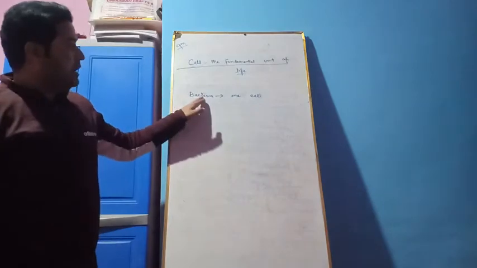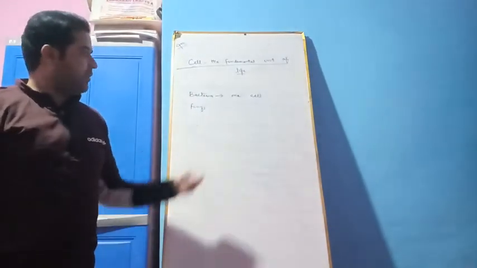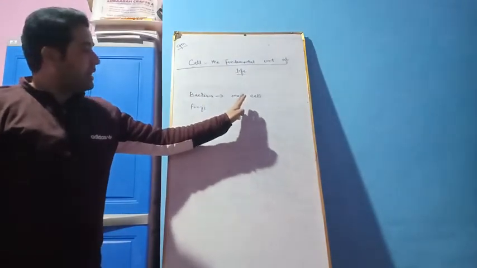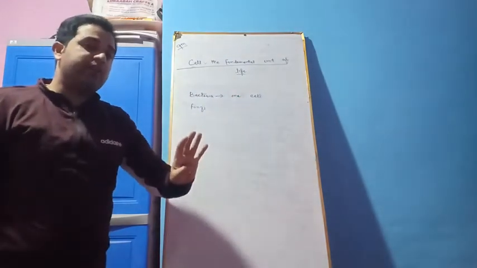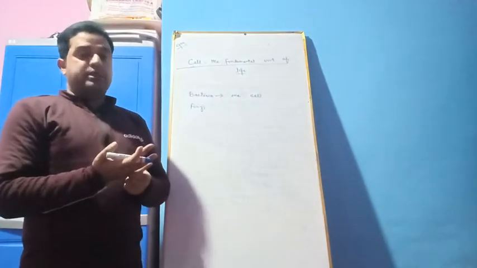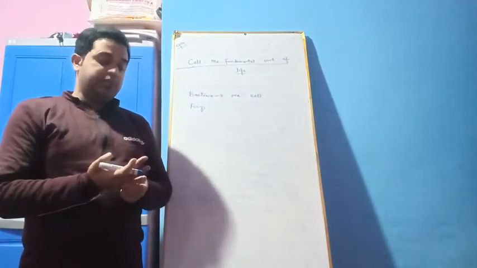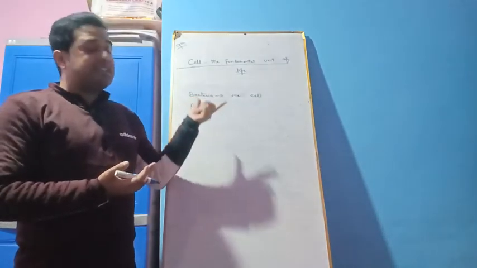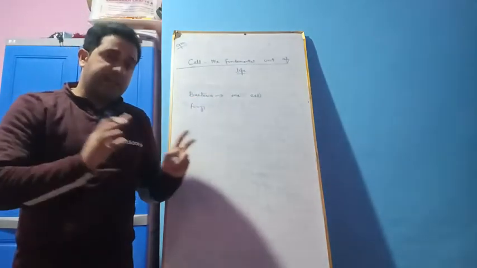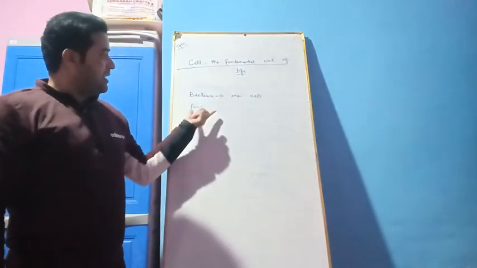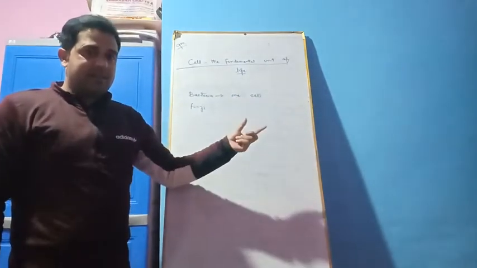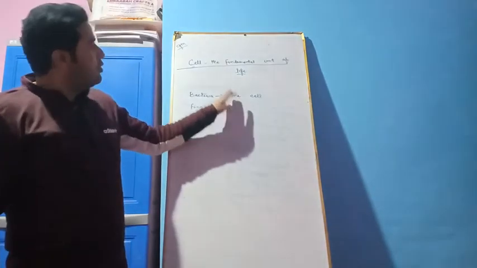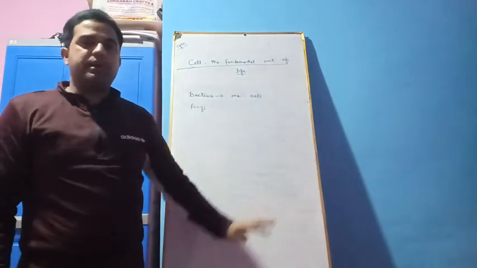And bacteria, it performs all the activities of life. It is a living organism. So only here, only one cell, it performs all the activities of life, like the reproduction, like the respiration, nutrition, locomotion, etc. So when a single cell performs all the activities of the life, we can say that this cell, single cell, it represents life. It can perform all the activities of the life. So this cell, it is called as fundamental unit of life.